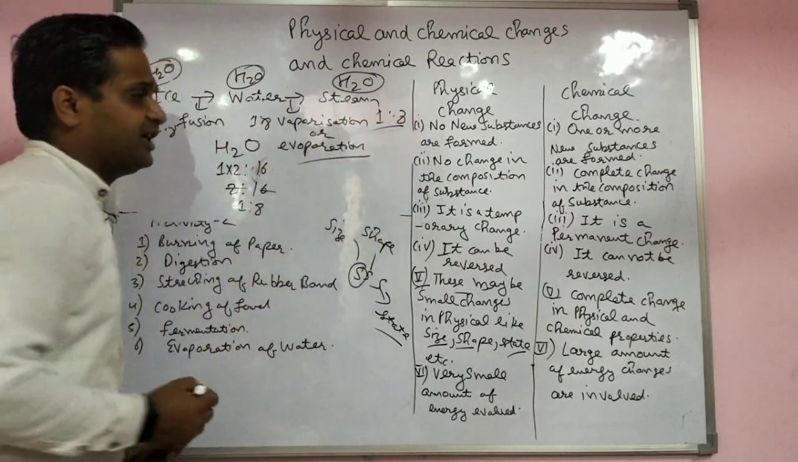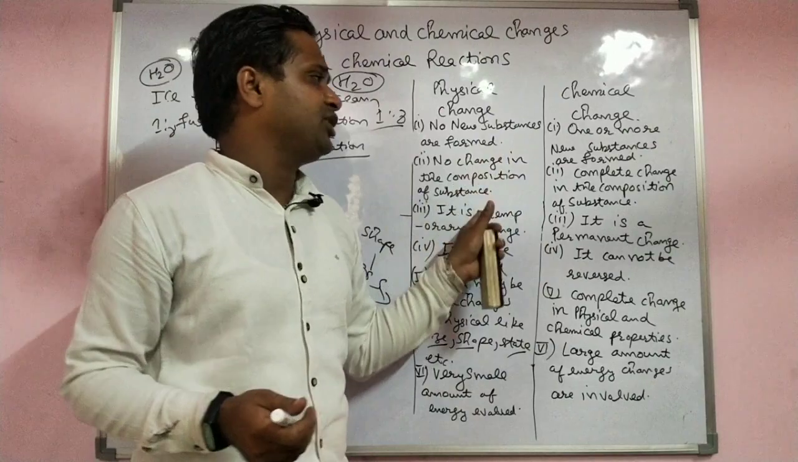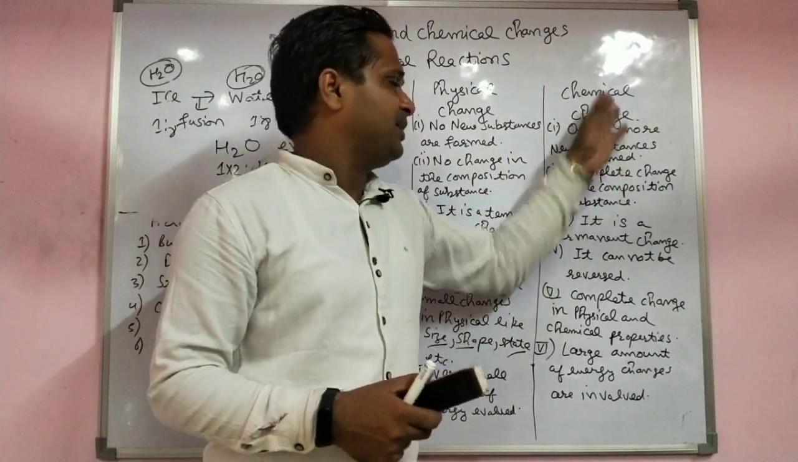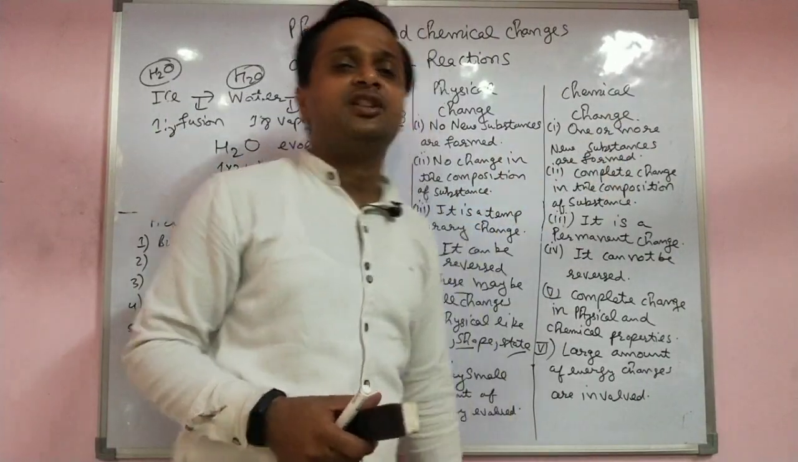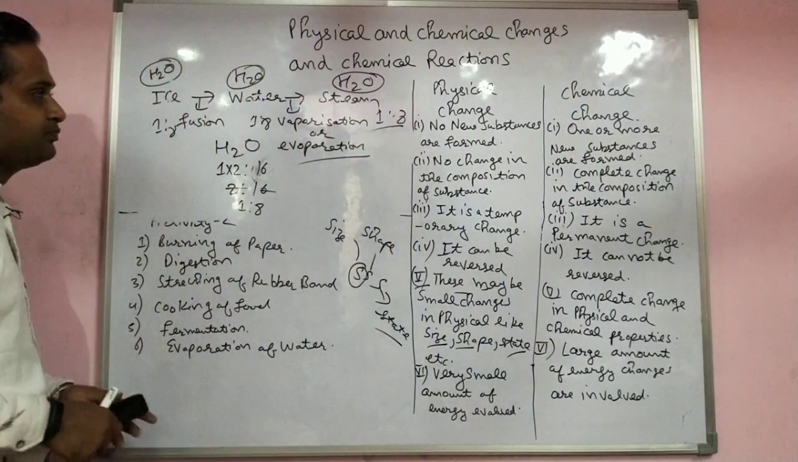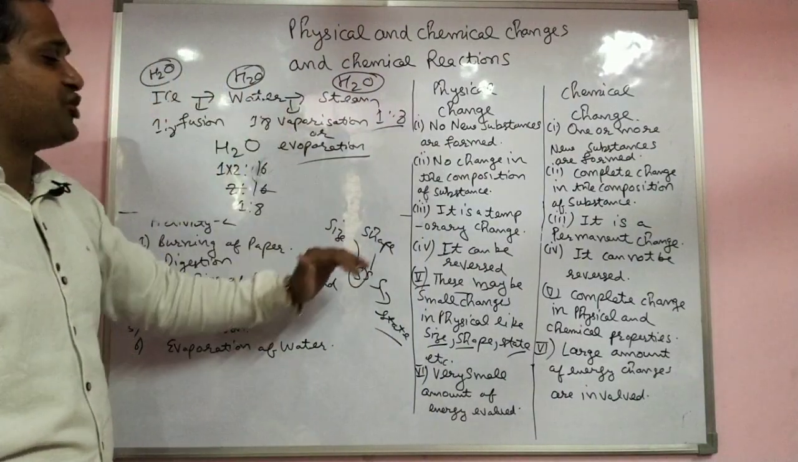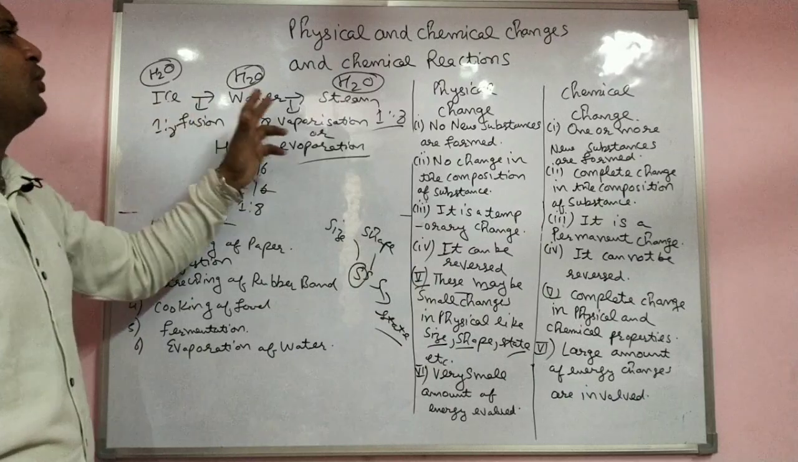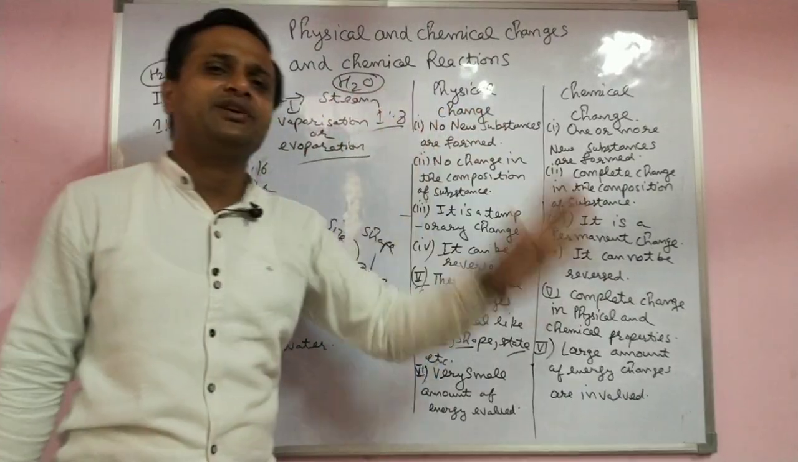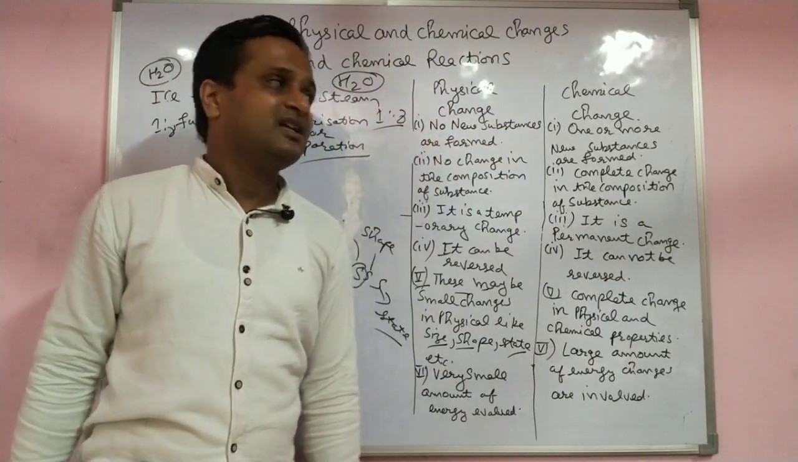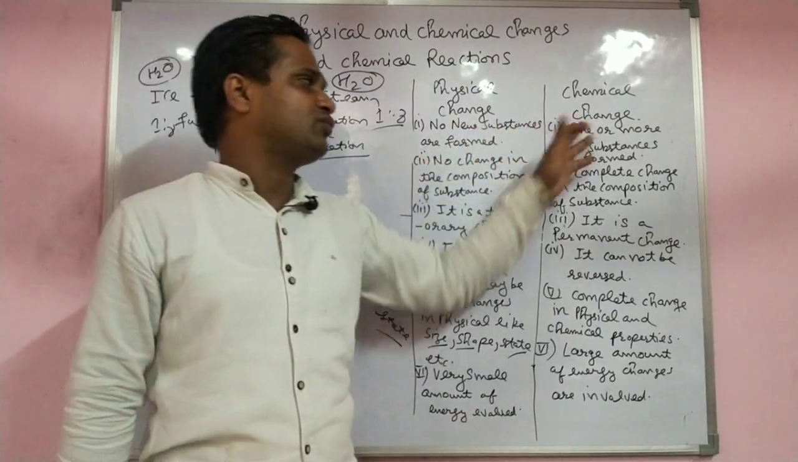No composition change is there. No change in the composition of the substance. But in a chemical change, there is complete composition change in the substance. Here only state, shape and size change, with no new formula. Same formula H2O, their properties are the same. That's why this is a physical change and this was the chemical change.